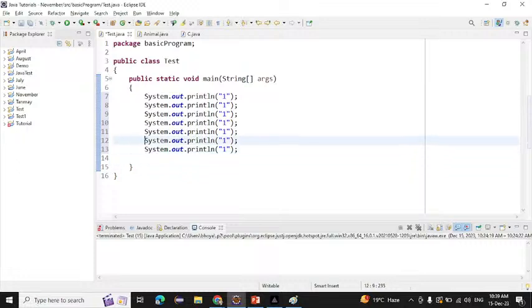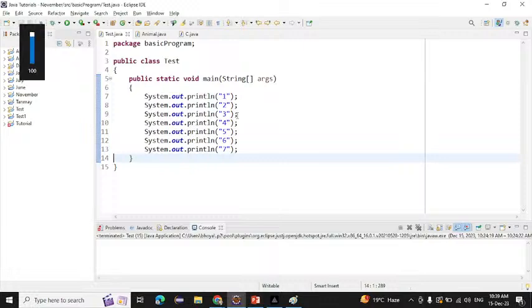Suppose we have 1 here, then 2, then 3, then 4, then 5, then 6, and 7. Now if I run this, what will be the output we will get? 1 to 7 we will get. 1, 2, 3, 4, 5, 6, 7.